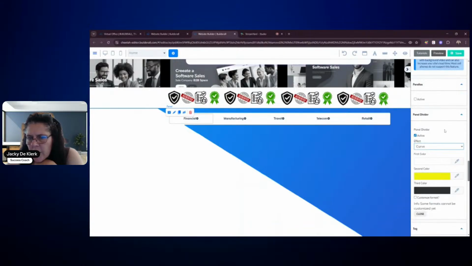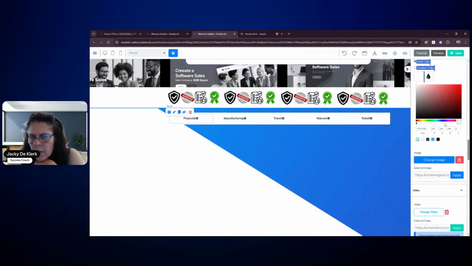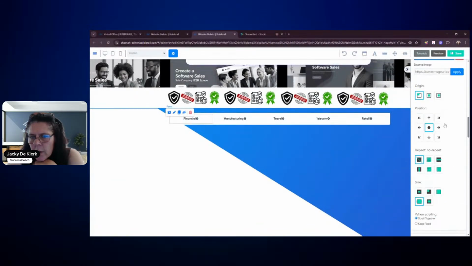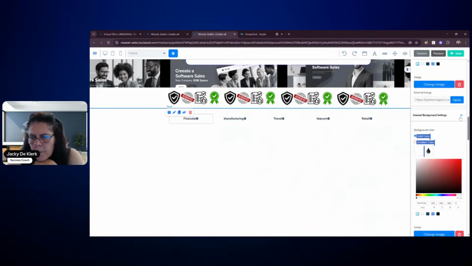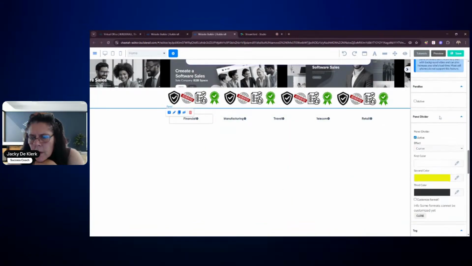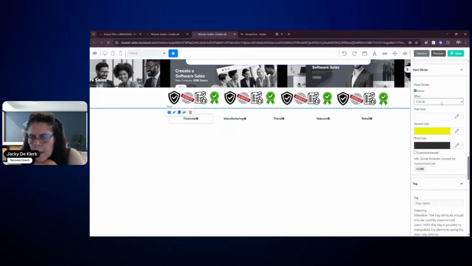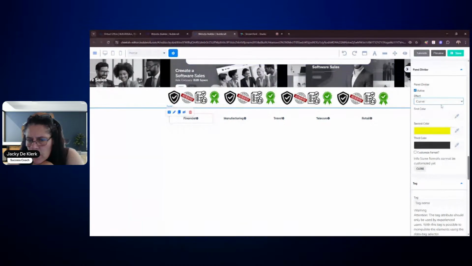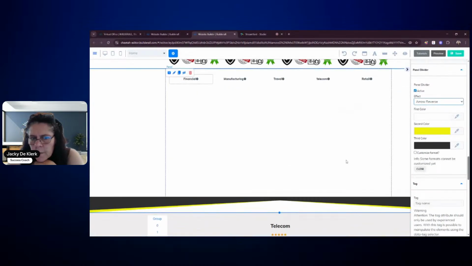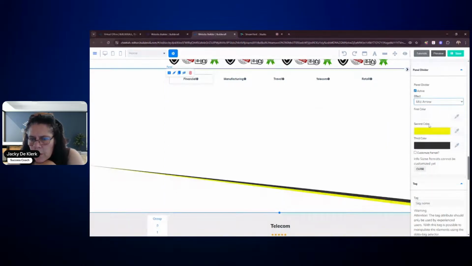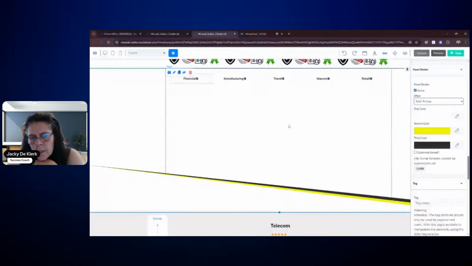choose. So if you go curve, let's just remove this one that we've currently here, this image from the divider. Let's remove the image we currently have. And let's put in the panel divider here. And we've got different ones to choose from. So we've got arrow reverse. You can see what it looks like here at the bottom. You can have mid arrow. That is an interesting one as well.